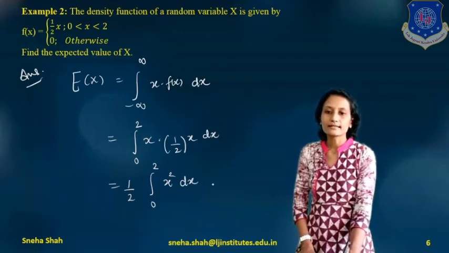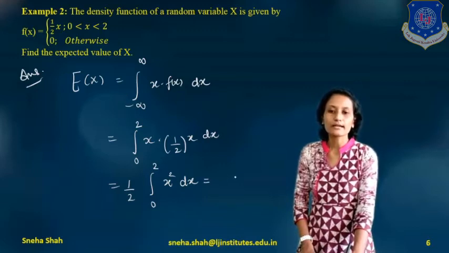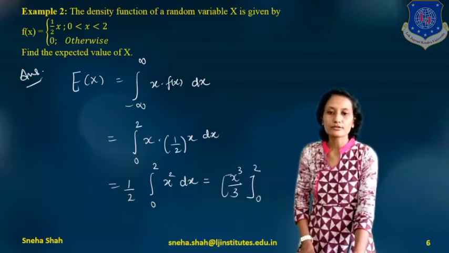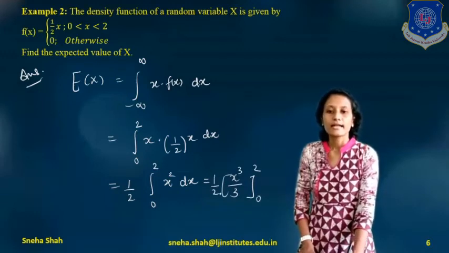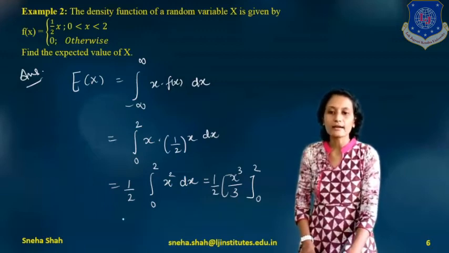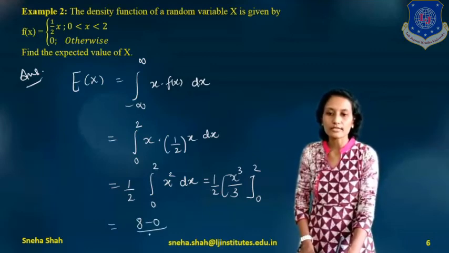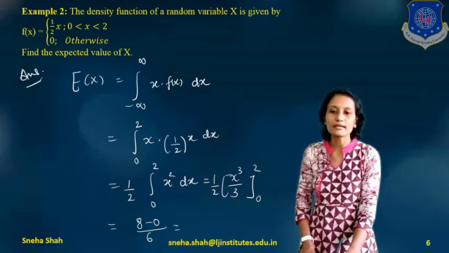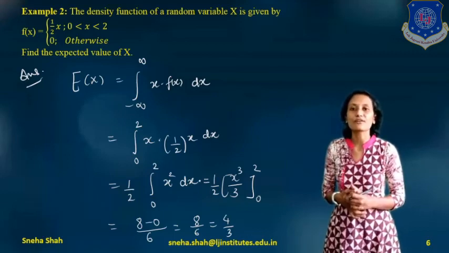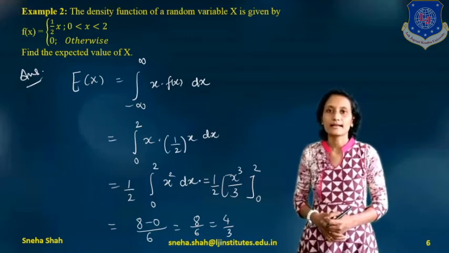Now if I integrate this term, x square integrates to x cube by 3, and the range will be 0 to 2, with 1 by 2 as is. Now if I put this range in, the term will be 2's cube, which is 8, minus 0's cube, which is 0, divided by 2 into 3, which is 6. So the final term will be 8 minus 0, which is 8. So 8 by 6, and 2 will be cancelled out. So the term will be 4 by 3. This way we can find the expected value of a continuous random variable. Thank you so much.